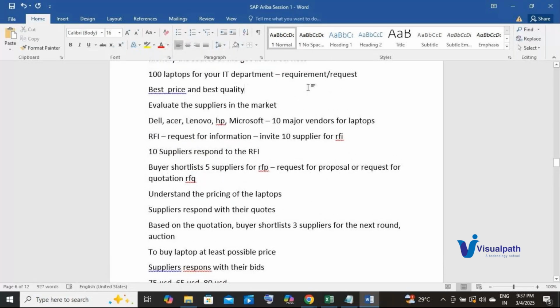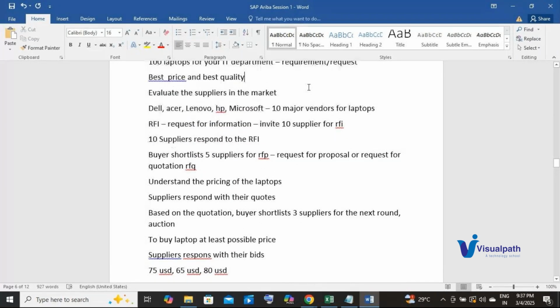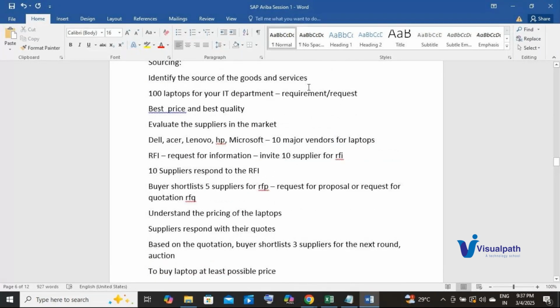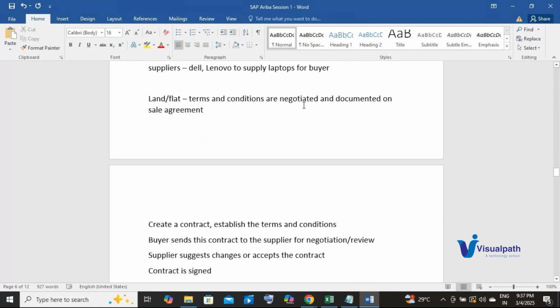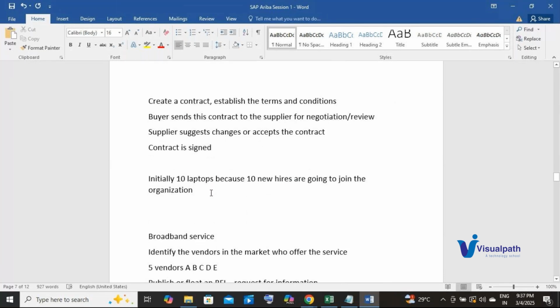if I am okay with the supplier sending the laptops at the agreed price and on the agreed date. So I can go very well beyond 100 laptops as well. And in real time, as I said, you will not order all the 100 laptops in a single go, right? In your organization, whenever a new guy joins, they will get a laptop.